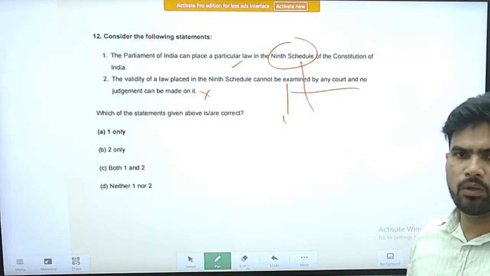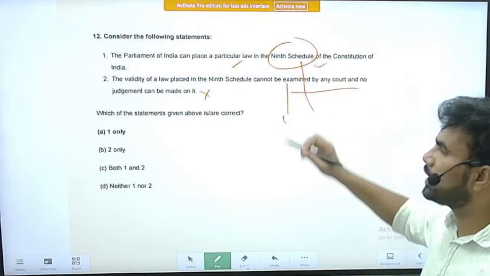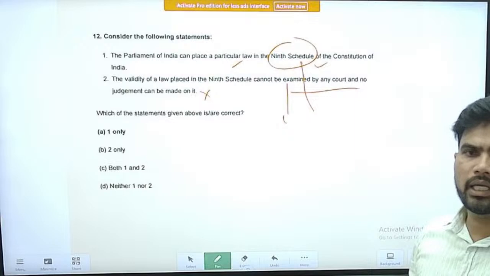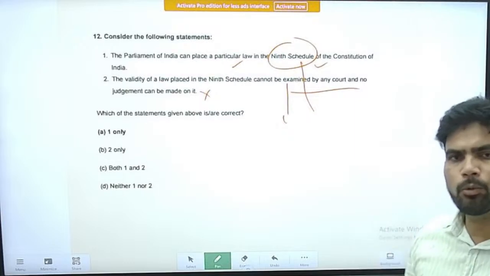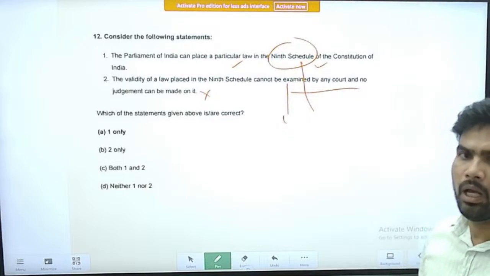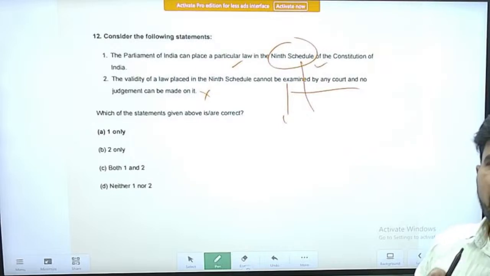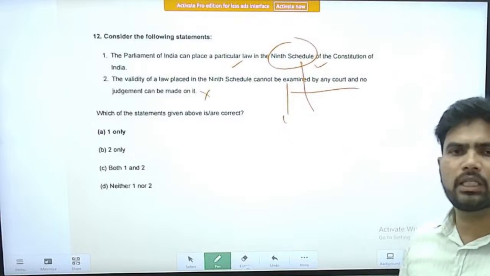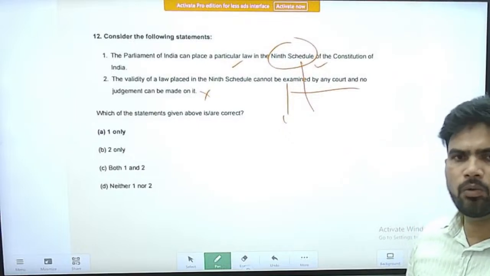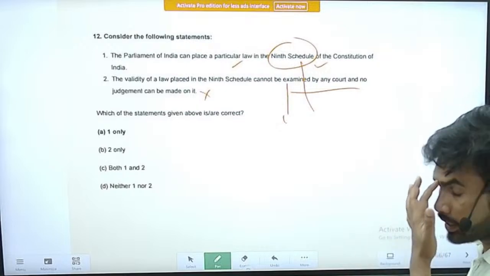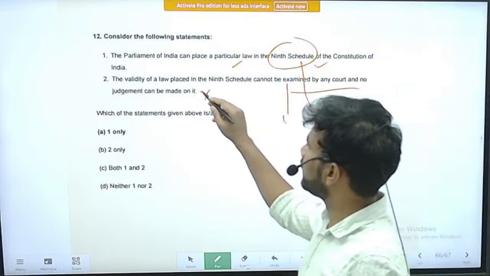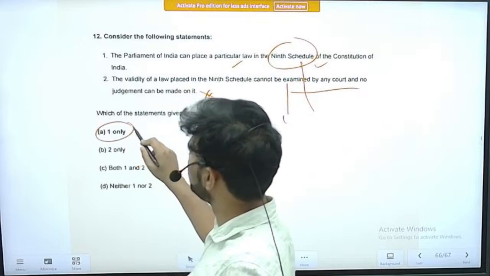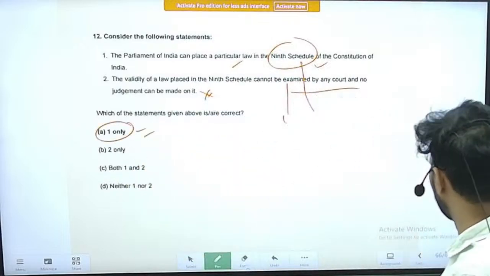We have the power to review the laws incorporated in the 9th schedule. However, it practically did not touch the laws mentioned in the 9th schedule. In the future, there is scope that the Supreme Court may touch the laws in the 9th schedule. So statement 2 is incorrect. The correct option is option A, only statement 1 is correct.